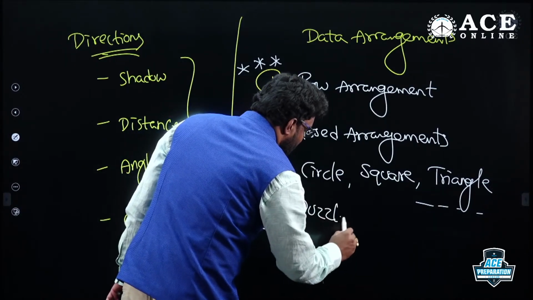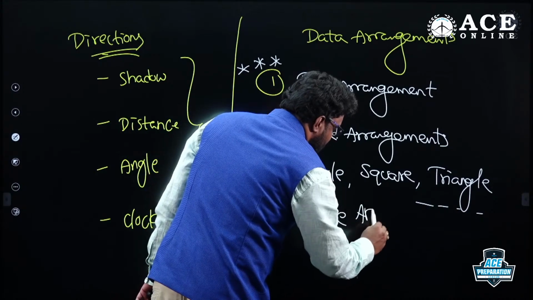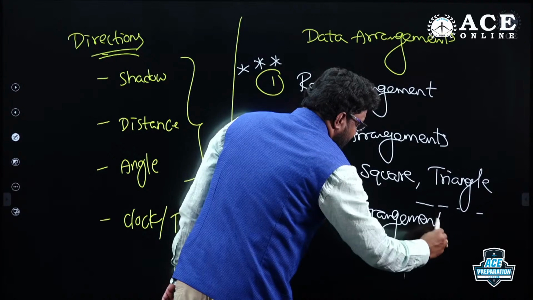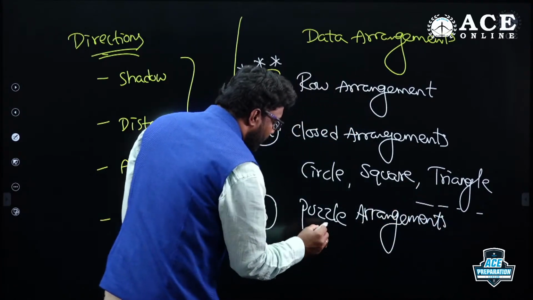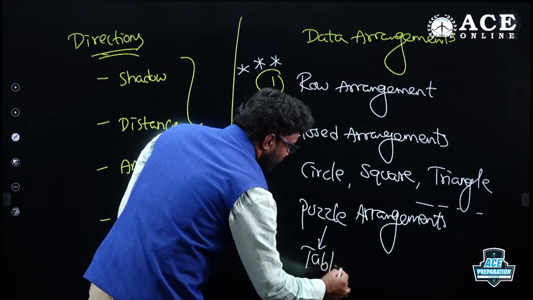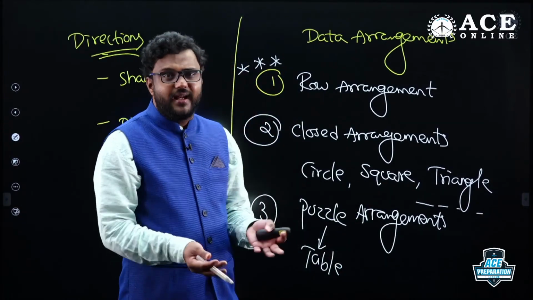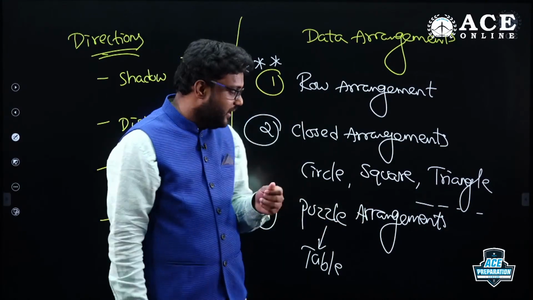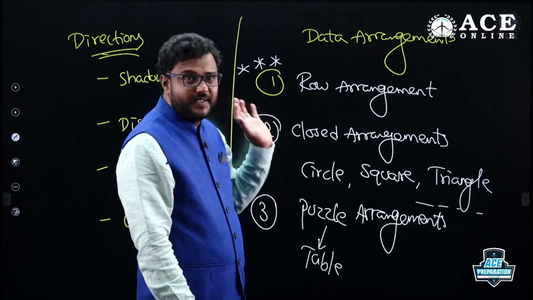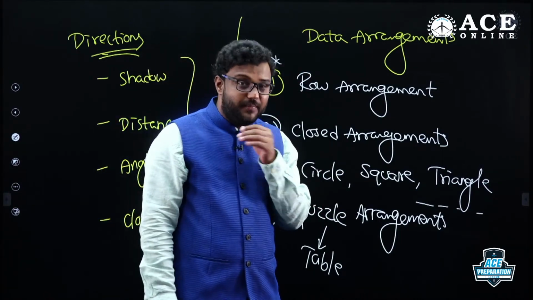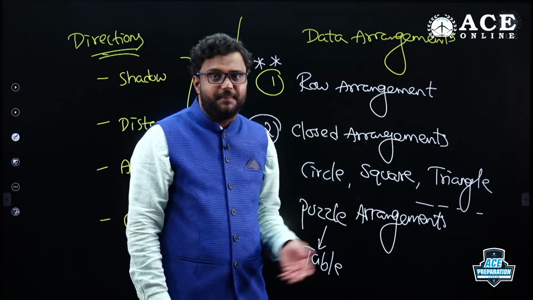Six people from six different countries, they are from six different professions, and we need to map all the data. In this puzzle arrangement, all the data will be mapped into a table. Using trial and error, we map all the data from the given question to the table. You can do all those in puzzle arrangements. So these are the different questions we can expect in data arrangements.